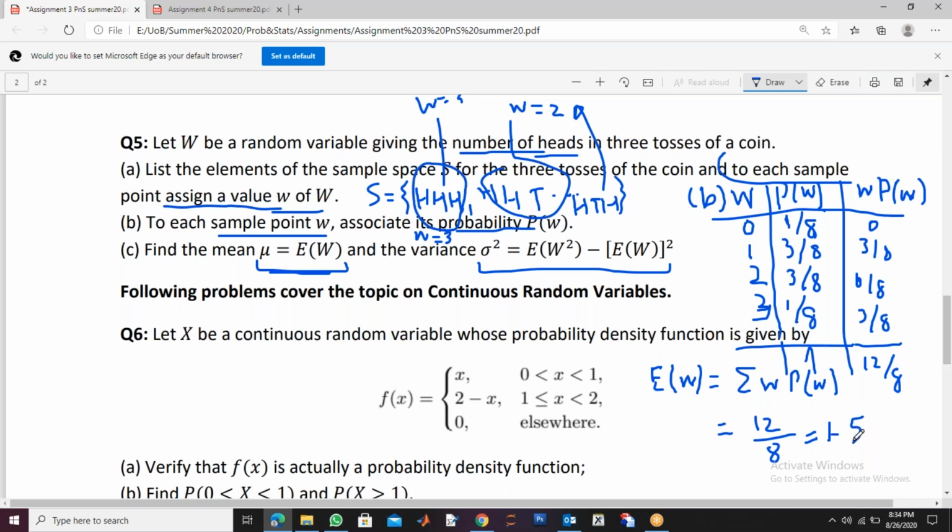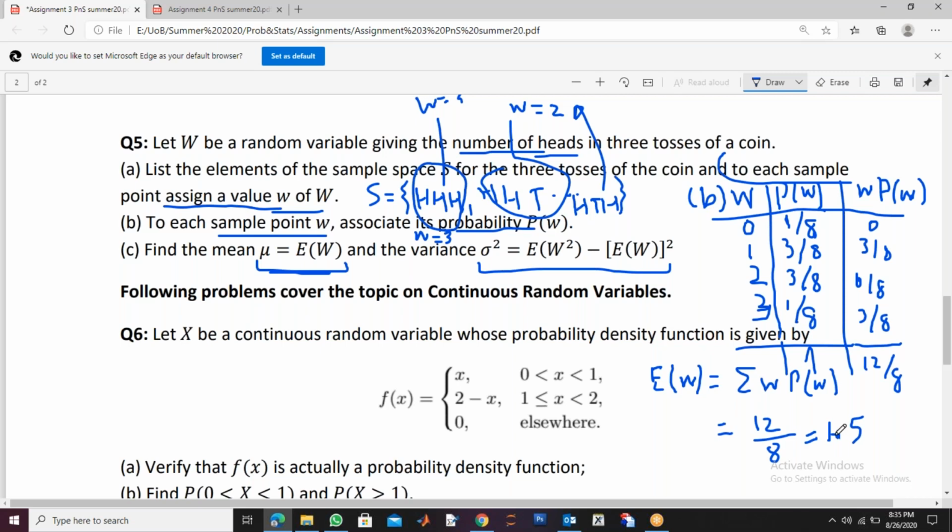1.5. How much is this? 3 by 2. 3 by 2 is 1.5. So this is the expectation, right?